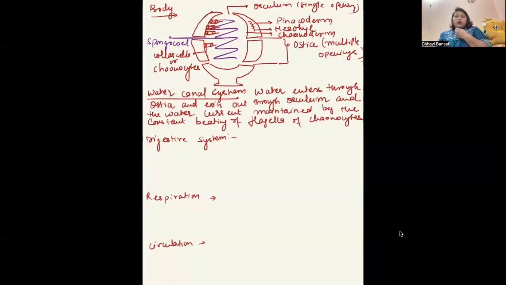So what does this flagella do? They beat in a constant fashion, like all the flagella will beat together in the same fashion and they will bring the water current. And this water current will help a lot of things to go along and come along with the water. So water enters through ostia, water moves in the spongocoel and it exits out through osculum. Okay. Let me erase this.